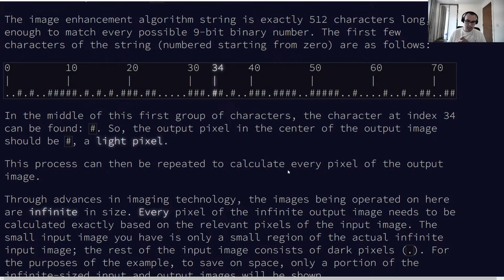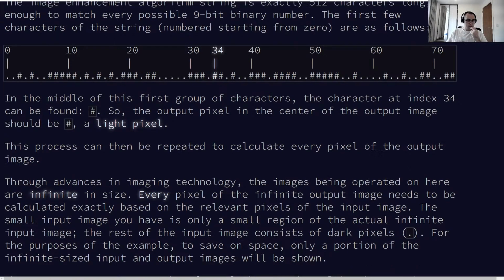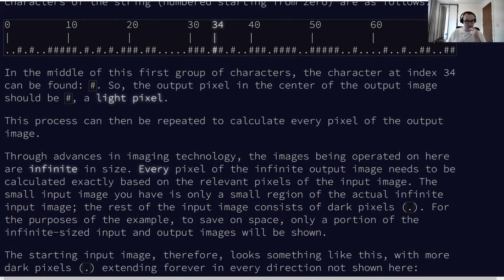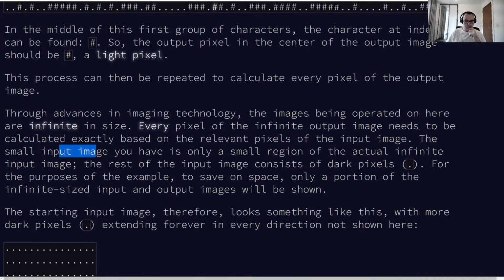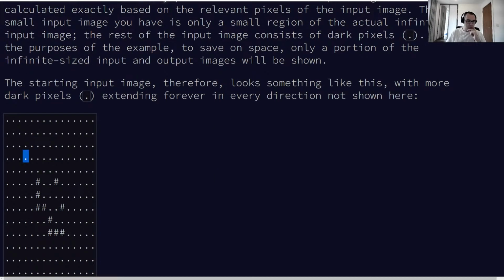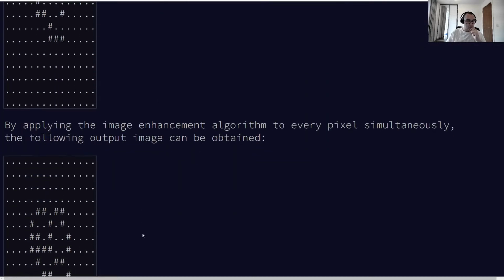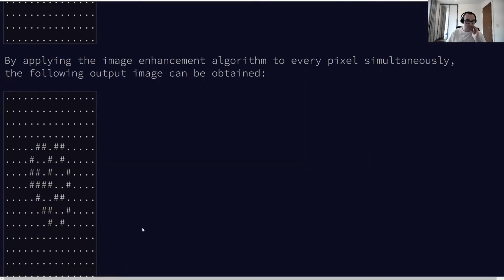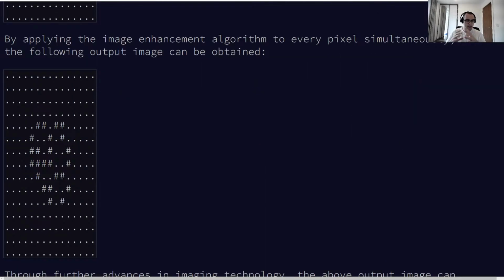Through advances in imagery technology, the images being operated on here are infinite in size. Every pixel of the infinite output image needs to be calculated exactly based on the relevant pixels of the input image. The small input image you have is only a small region of the actual infinite input image. The rest of the input image consists of dark pixels. For the purposes of the example, to save on space, only a portion of the infinite size input is shown. So this is good. It means that we don't actually have to worry about changing our algorithm on corners and edges, basically. We can apply the algorithm to every pixel simultaneously to get this, so we're sort of dilating the space.